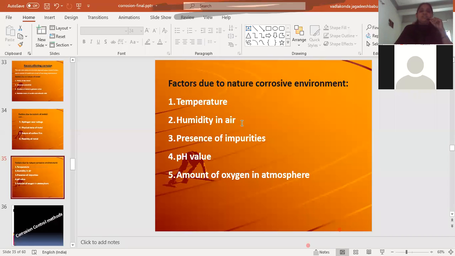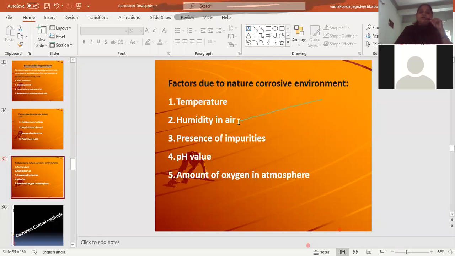Next is the humidity in air. The presence of moisture is very important for electrochemical corrosion to take place. As the moisture content increases in the surrounding environment, the rate of corrosion also increases, because the moisture absorbs the atmospheric gases.